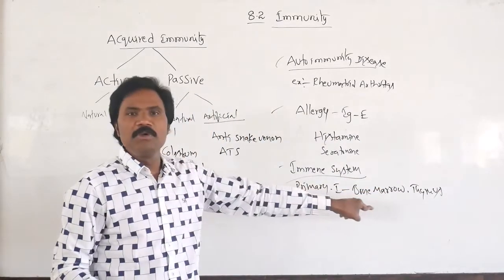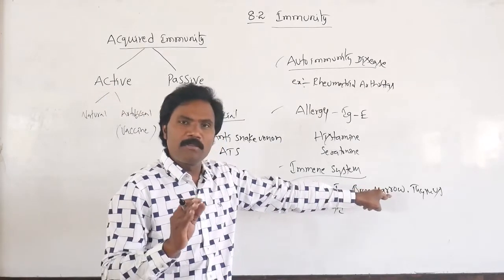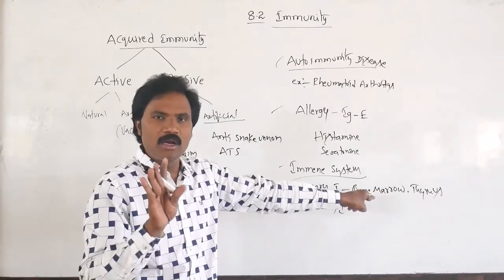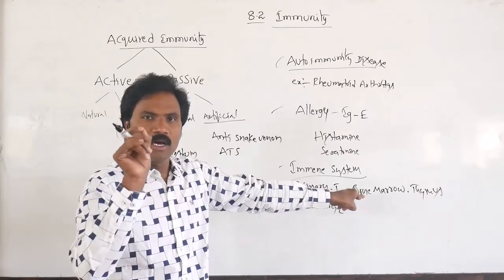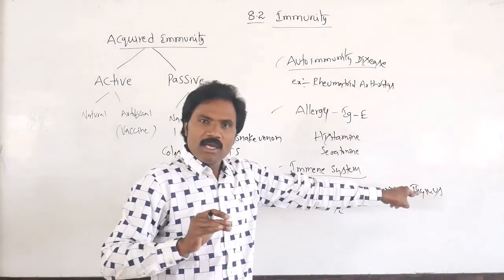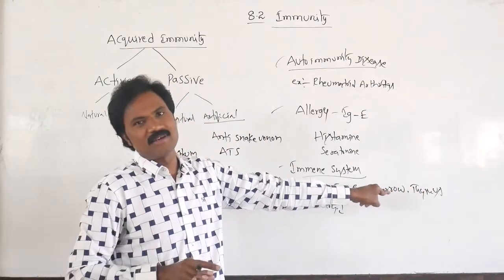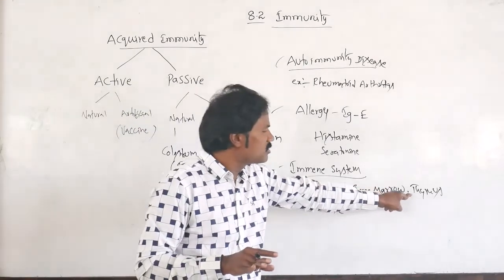Then secondary immunity. Whatever the primary organs do: bone marrow produces all types of blood cells including lymphocytes. As already said, lymphocytes play a crucial role in maintaining an appropriate immune system. Then in the thymus, the specific T cells get matured.